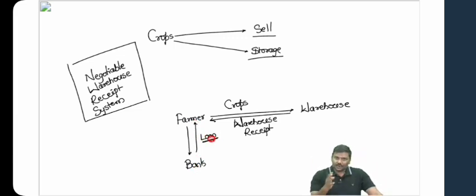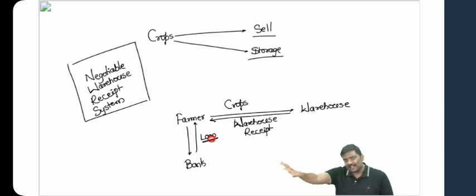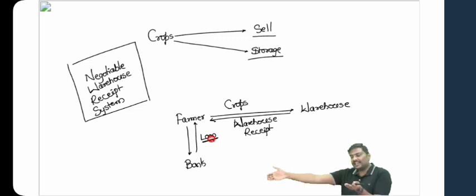Now, is it okay? Is the logic okay here? The farmer is not selling the crop. The farmer is simply storing the crop. Earlier, what was the problem? If I store the crop, I will not have money. How will I purchase fertilizer? How will I purchase seed?